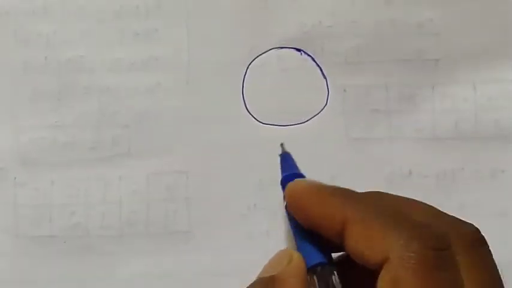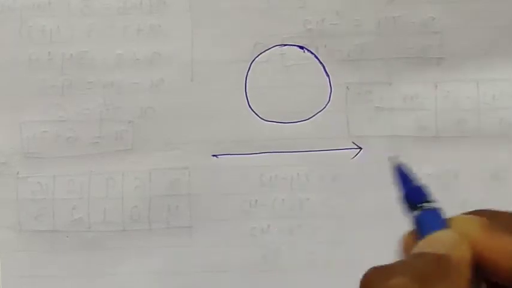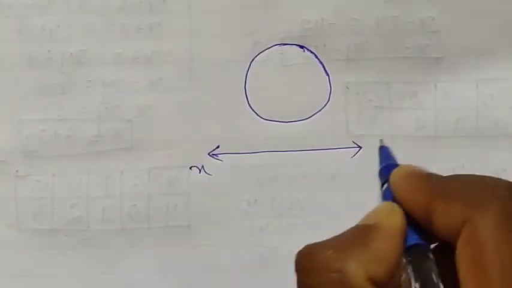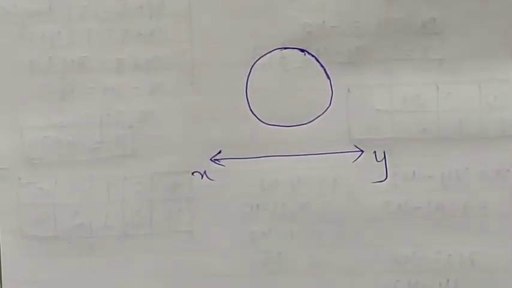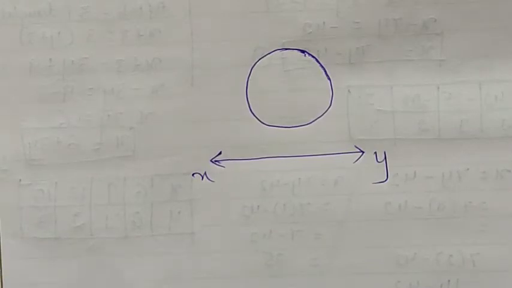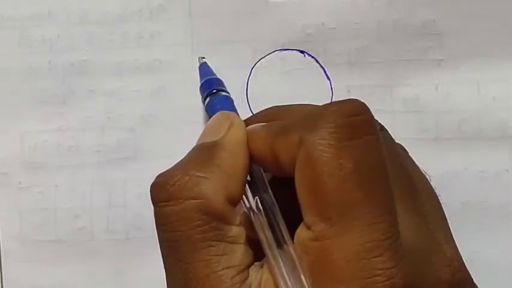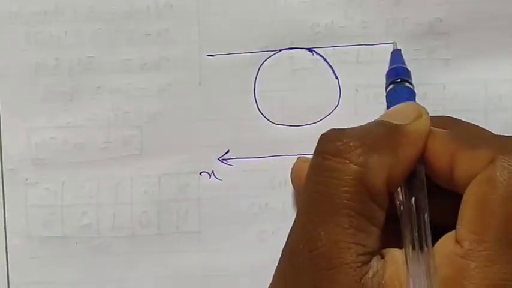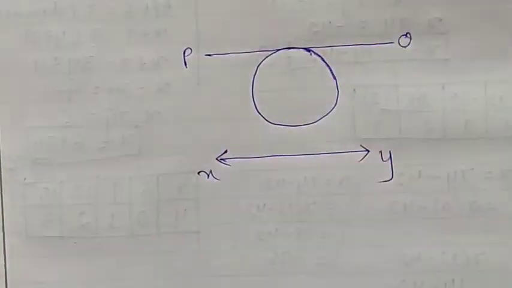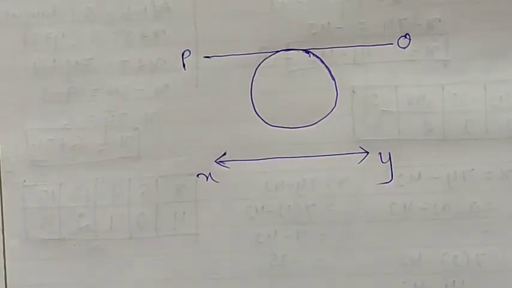For a given circle and one line, I will take this as the given point, given line. I will take this one as XY. XY is the given line. You need to draw two parallel lines. One line must be tangent, therefore tangent is the one which is touching the circle. PQ is the tangent and one line must be a secant.